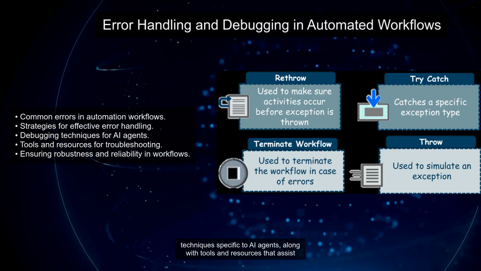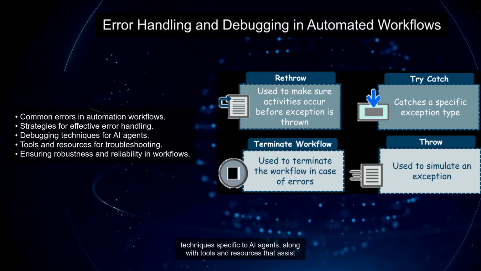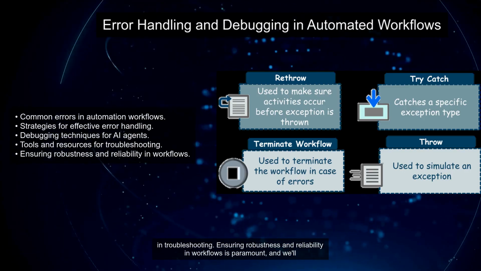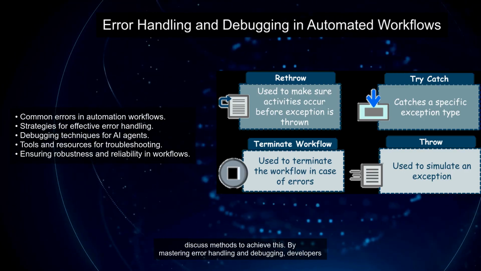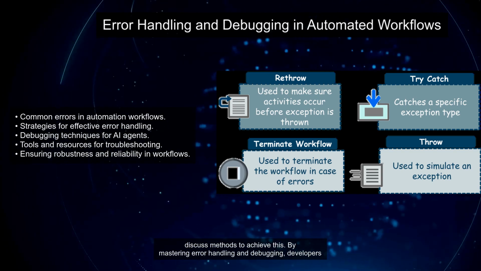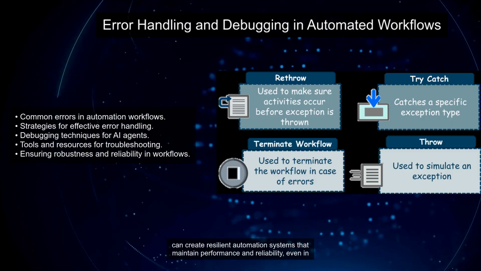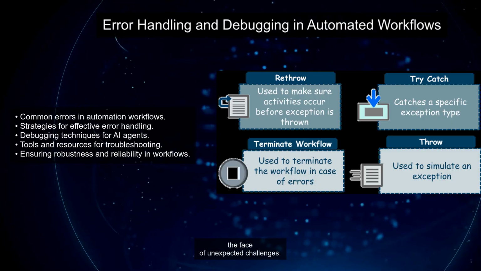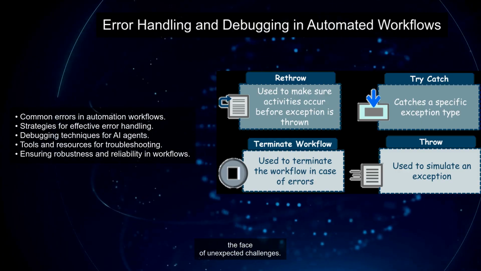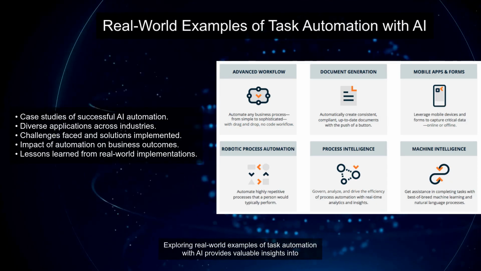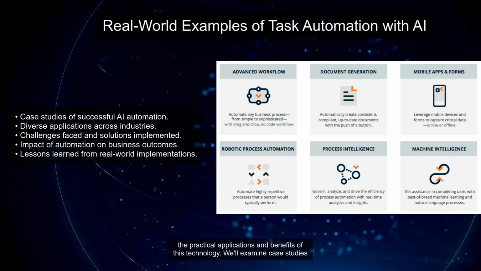We'll explore debugging techniques specific to AI agents, along with tools and resources that assist in troubleshooting. Ensuring robustness and reliability in workflows is paramount, and we'll discuss methods to achieve this. By mastering error handling and debugging, developers can create resilient automation systems that maintain performance and reliability, even in the face of unexpected challenges.